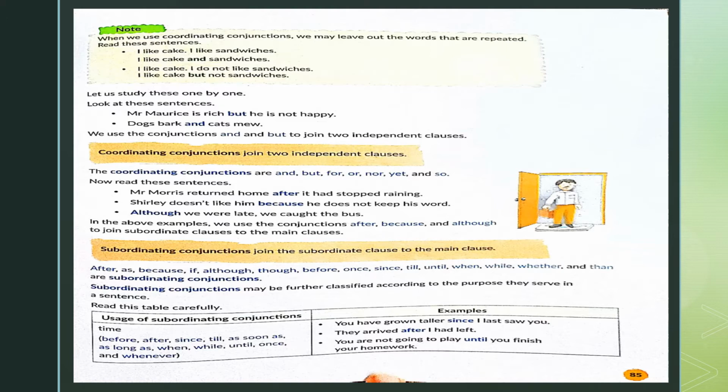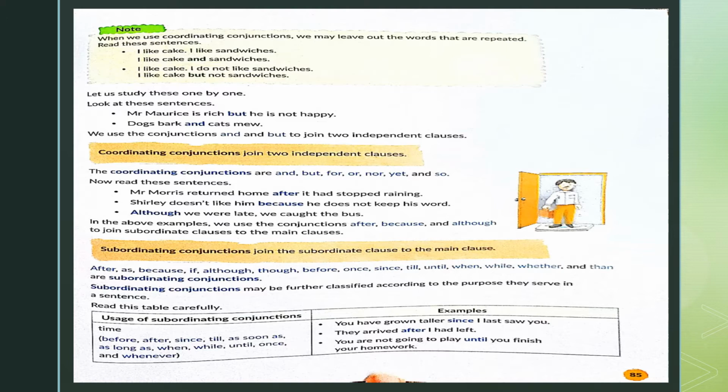Now children, remember in our previous video we also learned that the subordinating conjunctions are further divided, and this division is based on the purpose they serve in a sentence. For example, subordinating conjunctions like before, after, since give us an idea of time. So we can say these are the subordinating conjunctions of time.